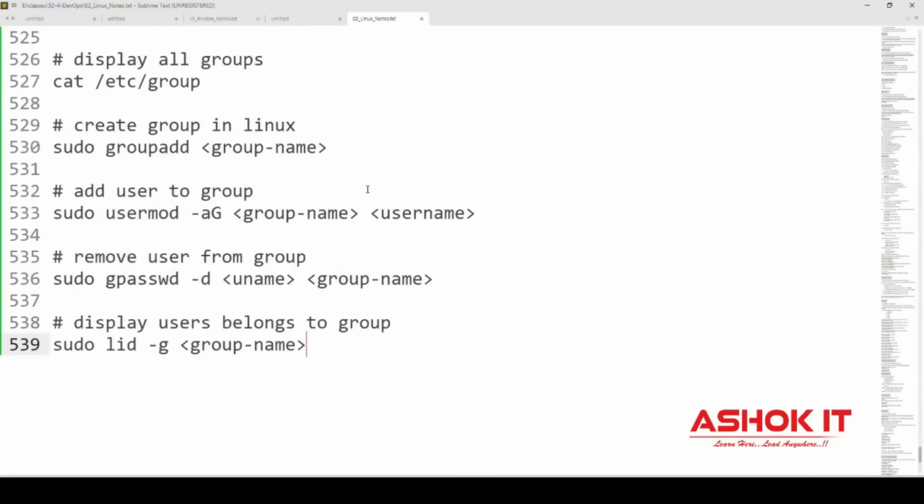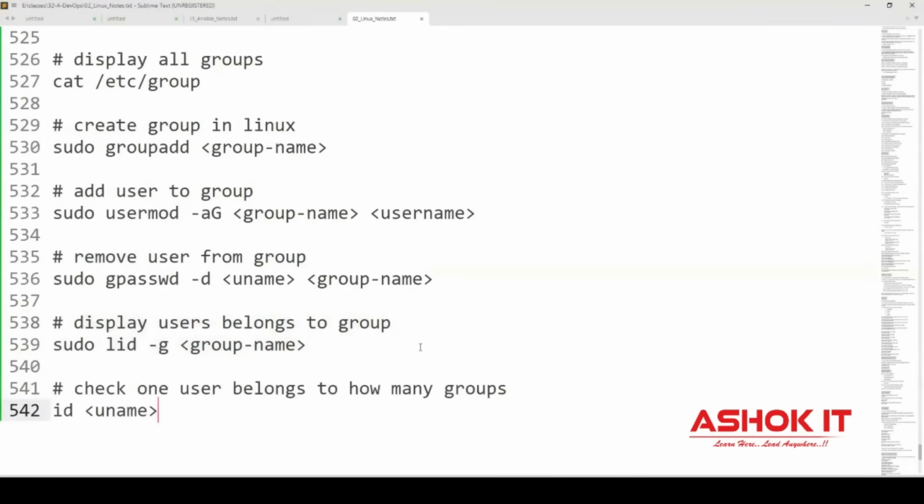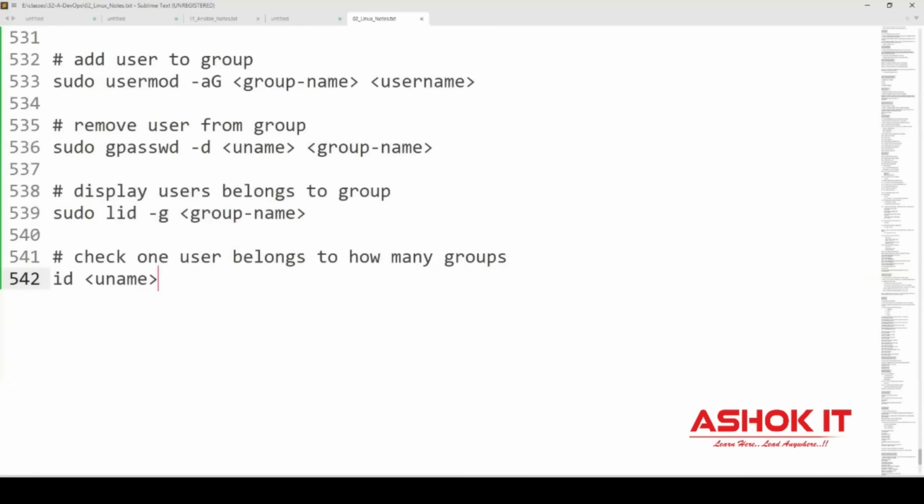You can create the group, you can add user to the group, you can remove user from the group, and you can display users belonging to a particular group. How to check one user belongs to how many groups? id space username, that is used to display that particular user belongs to how many groups, guys.